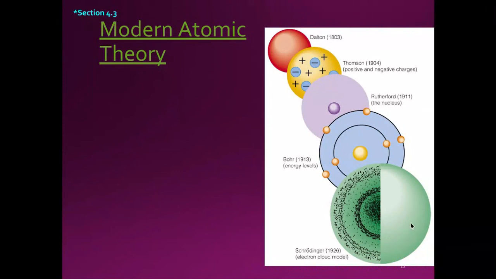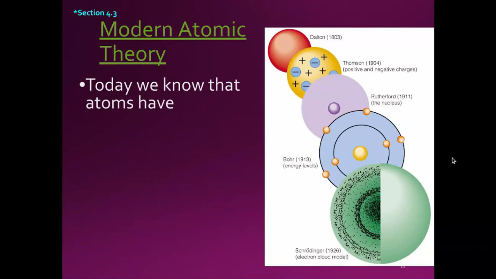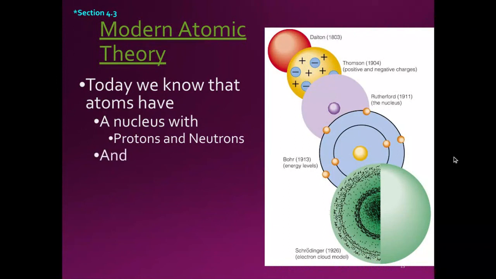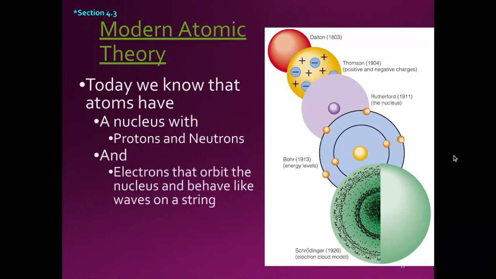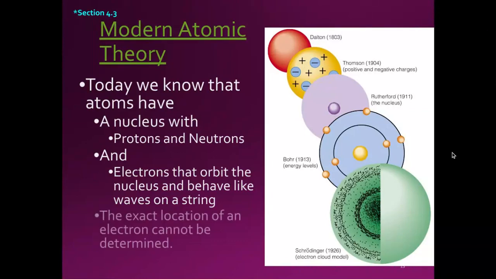We know that those electrons are somewhere in this region, but we can't pinpoint them, much like you can't pinpoint a water droplet in the midst of a cloud. So today we know that atoms have a nucleus that has protons and neutrons, and there are electrons that orbit the nucleus, and they behave like waves on a string. We know that their exact location can't be determined because they're too tiny and they're moving too fast.